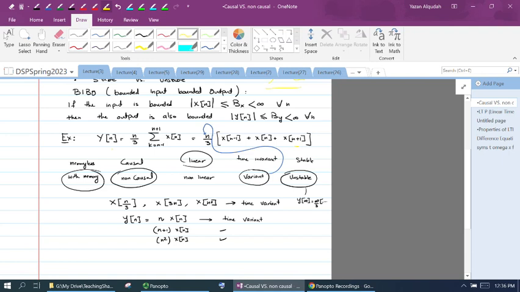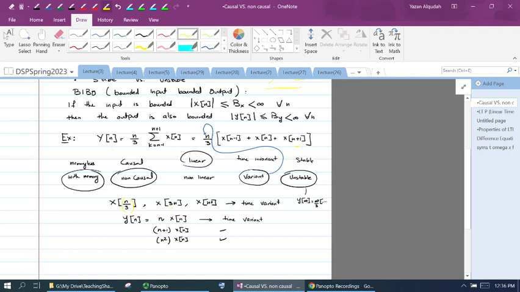The reason the system is time variant is because we have this n, which represents the time, multiplied by x of n. And we said one way to easily tell whether the system is time variant or not: if the index of the time in the input is anything other than n, then the system will be time variant. So if I have x of n over 3, then the system is time variant.